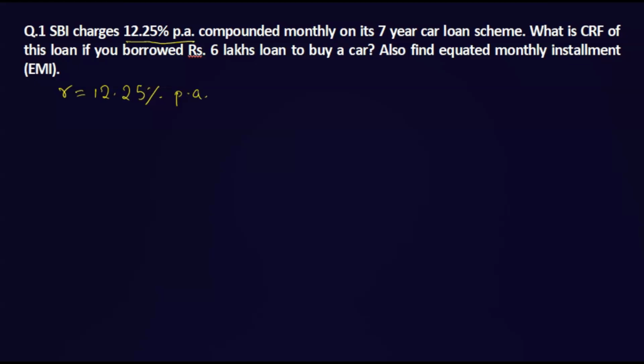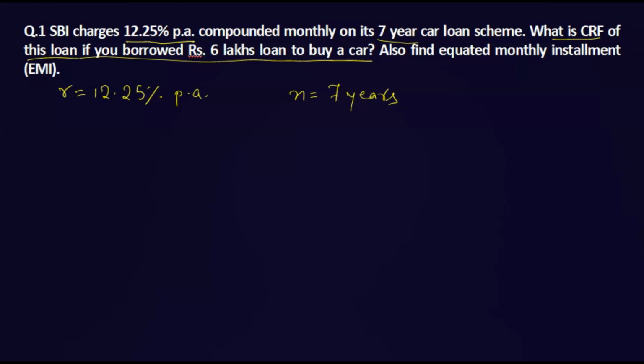On its 7-year car loan scheme, meaning N equals 7 years. Only these two things we need. Now, what is the CRF of this loan? If you borrowed rupees 6 lakh to buy a car. Till here we'll solve first, then we'll see the next part.